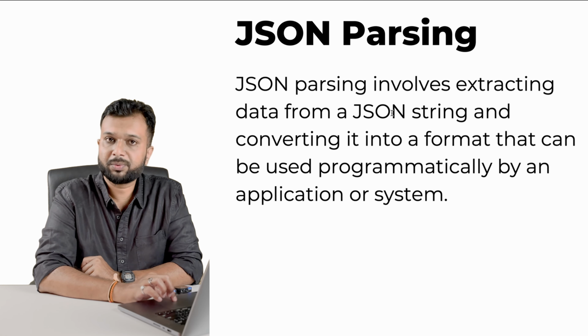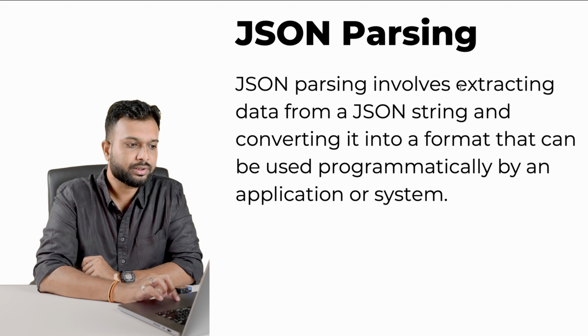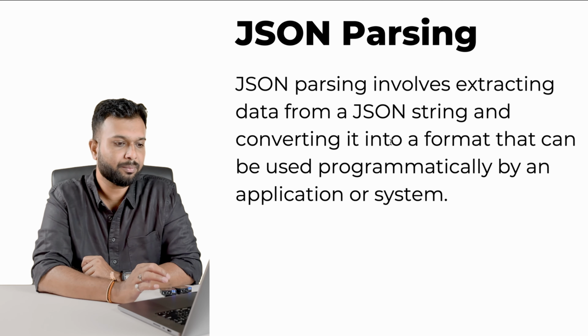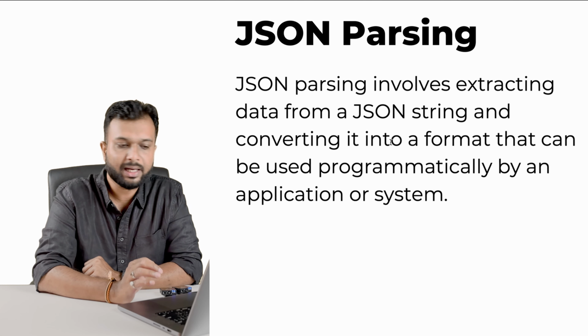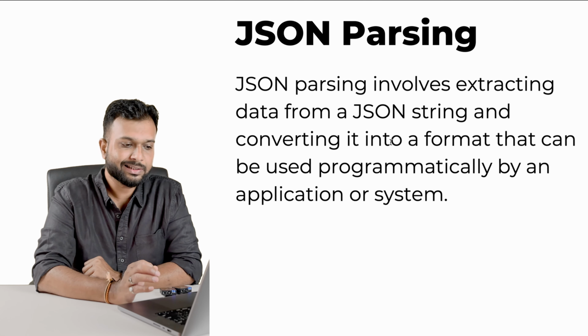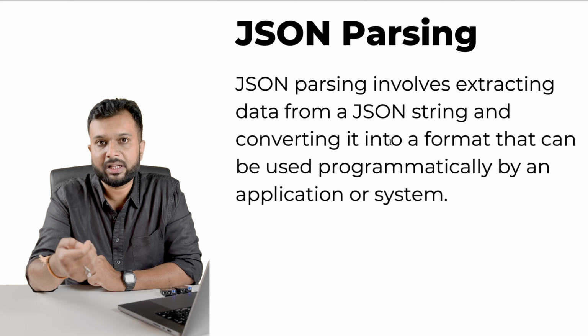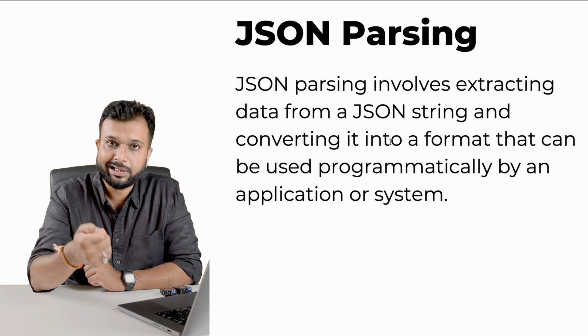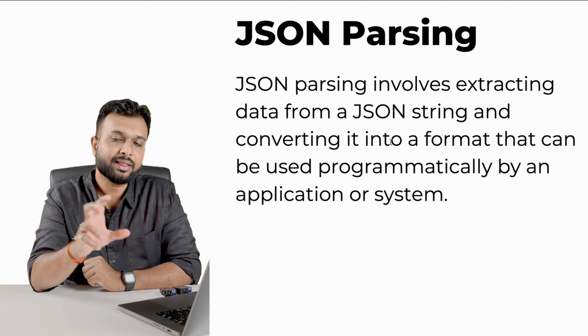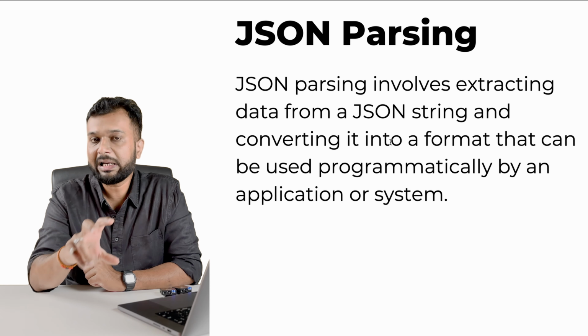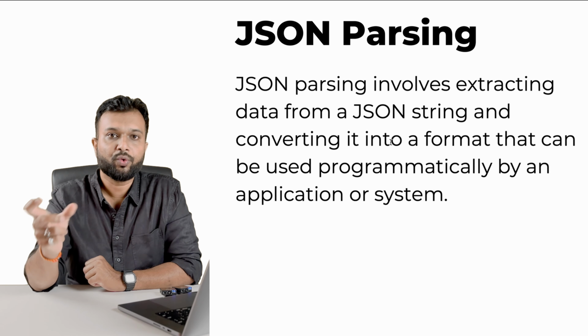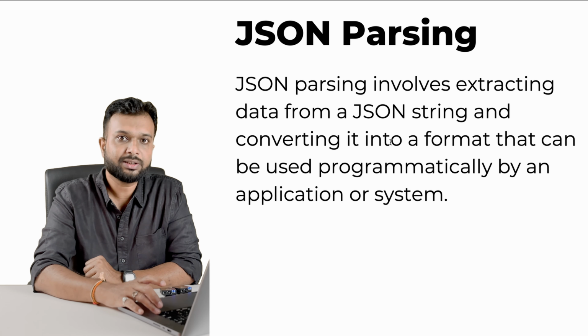The purpose of JSON parsing is that it involves extracting data from a JSON string and converting it into a format that can be used programmatically by an application or system. Application or system means any library, whatever operations you want to do, or web development. The backend is sending data to the front end in the form of JSON. That data has to be valid, and then the UI will represent the data in a viewable format. That is called JSON parsing.